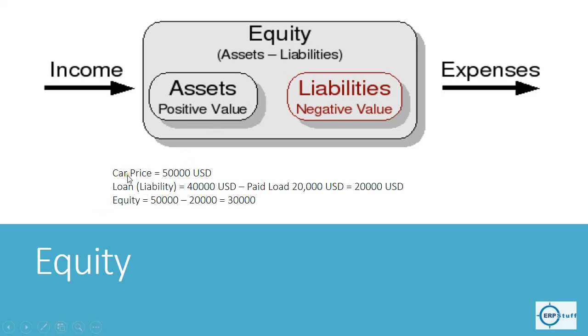For example, I just took one example here. Car price is 50,000 USD, just sample values. You took a loan from the bank of 40,000, minus, sorry, here it is a loan, paid loan 20,000. So still you have to pay 20,000 of loan, right? So equity will be 50,000 minus 20,000 equals 30,000, right?